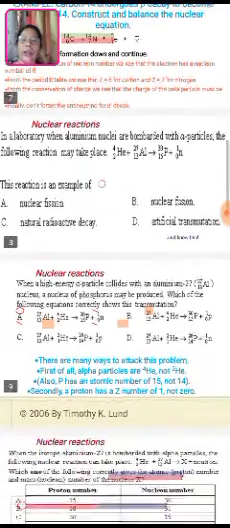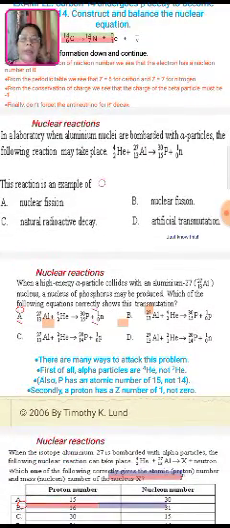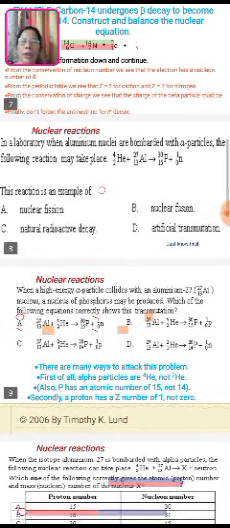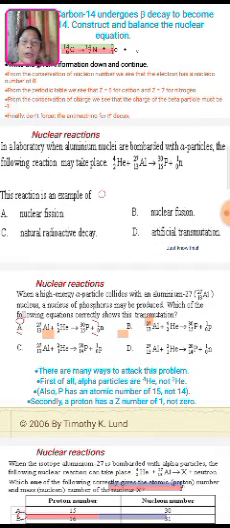Nuclear reaction. In a laboratory, when aluminium nuclei are bombarded with alpha particles, the following reaction may take place. The alpha particle, when bombarded with aluminium, forms phosphorus, whose atomic number is 15, releasing one neutron. This reaction is an example of nuclear fusion, nuclear fission, nuclear radioactive decay, or artificial transmutation. So what is it? The nuclear reaction.